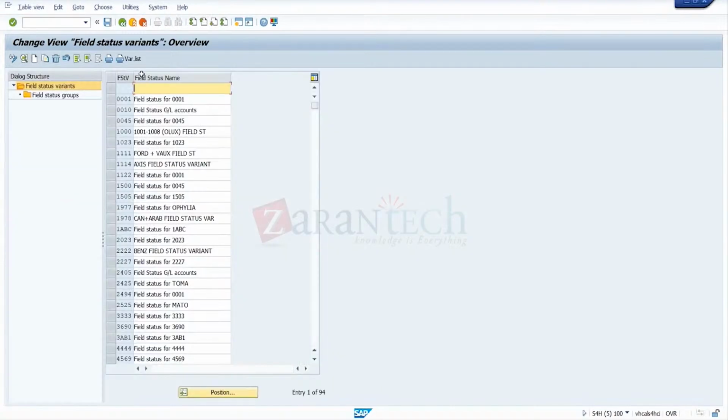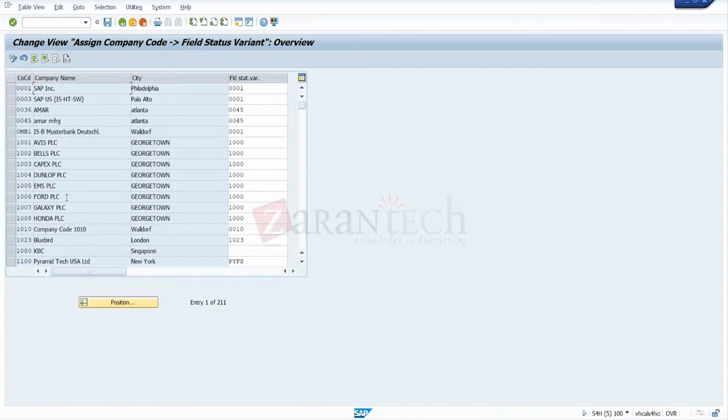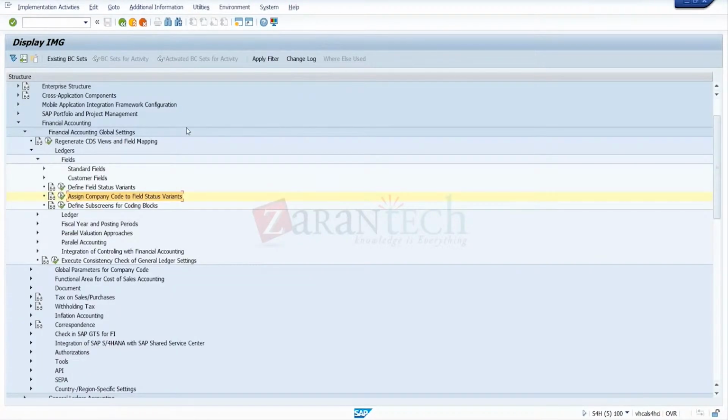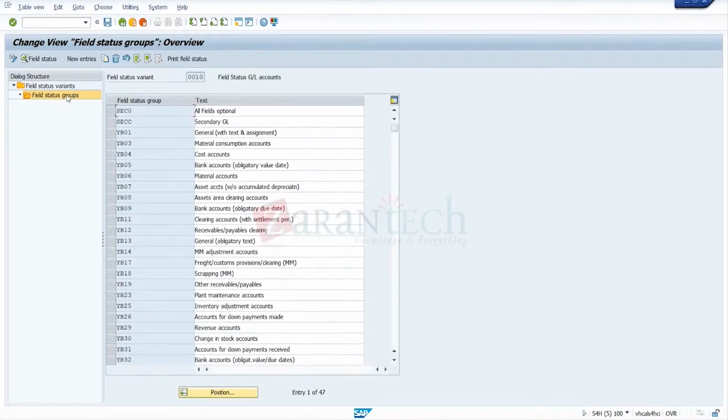Okay, so first we find what is the field status variant for the company code. So that was 1710. 1710 was having C010. Okay, C010. So here for C010, this one. So I made a very simple one. So go for field status.